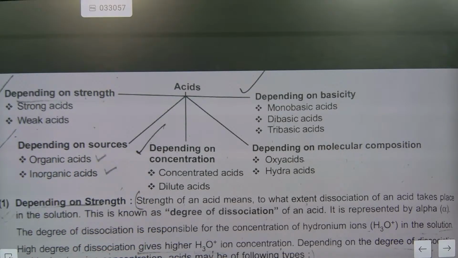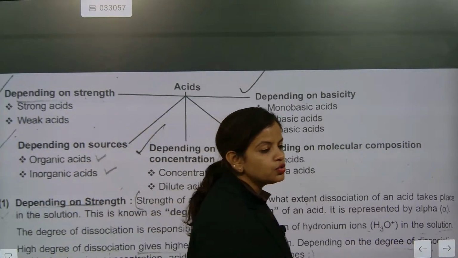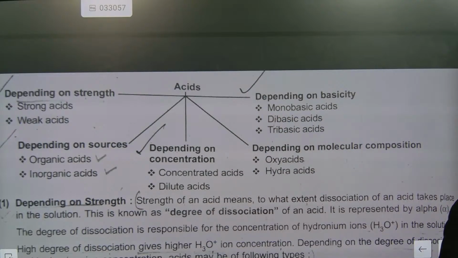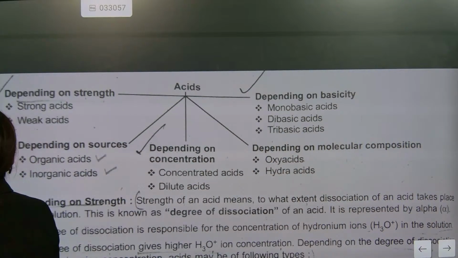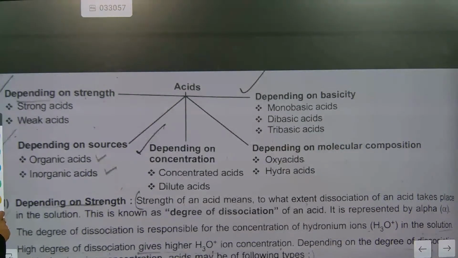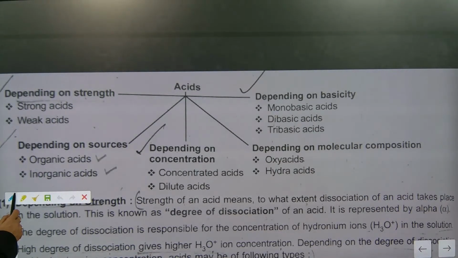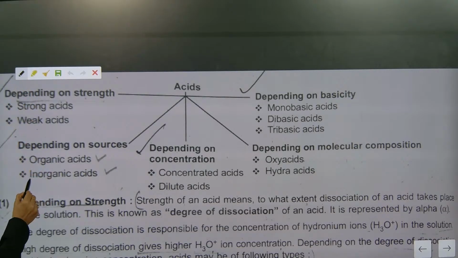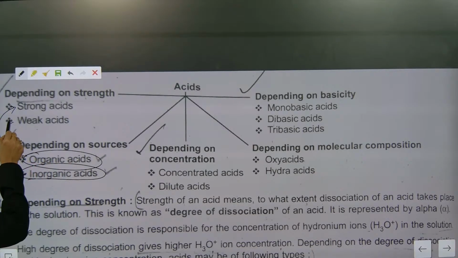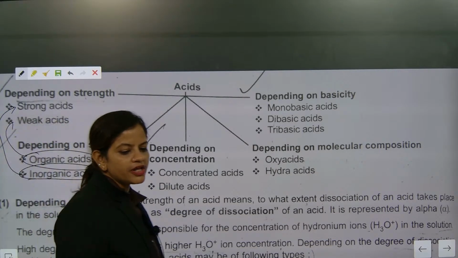Depending on source, acid will be divided into two, organic and inorganic. Now you need to remember one thing: inorganic acids are strong, organic acids are weak. Remember this part.